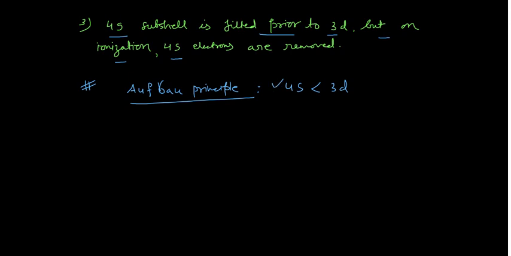That's why this is filled first. So there is no problem in the first point: the 4s subshell is filled prior to the 3d orbital, according to the Aufbau principle. But if you do the ionization, then the electron is removed from the 4s orbital. Then what could be the reason behind this?